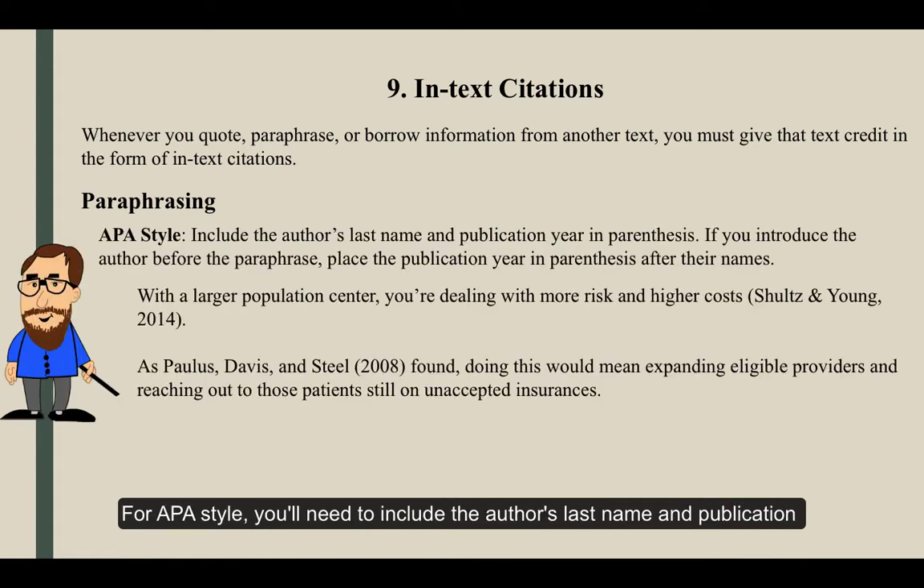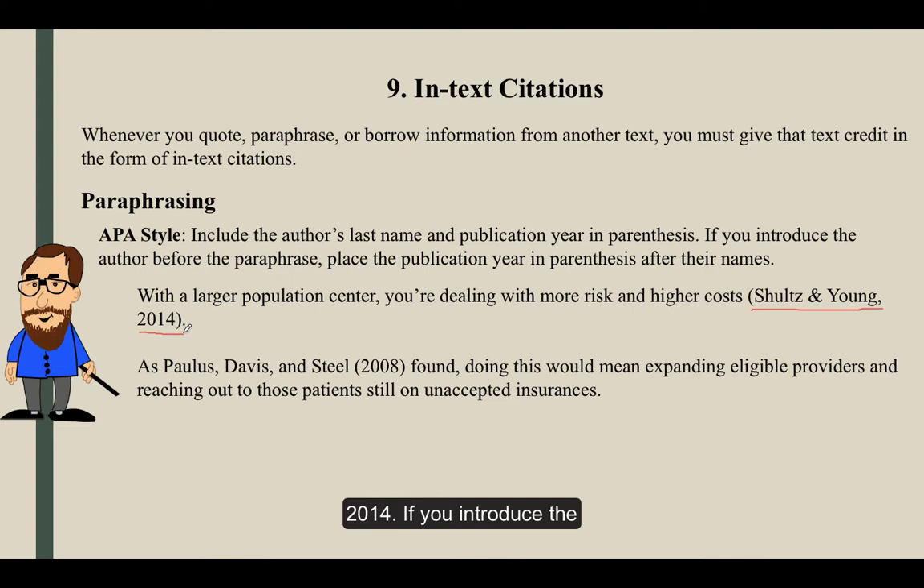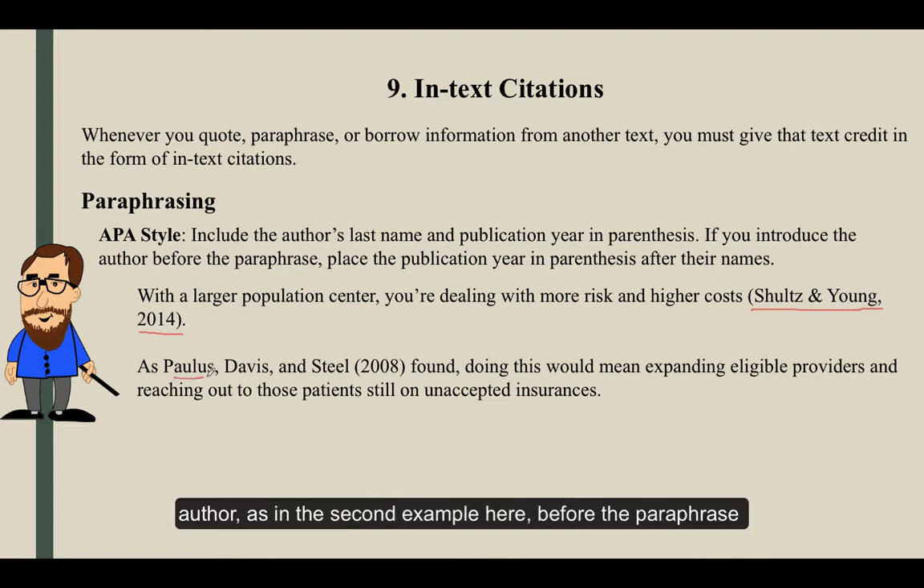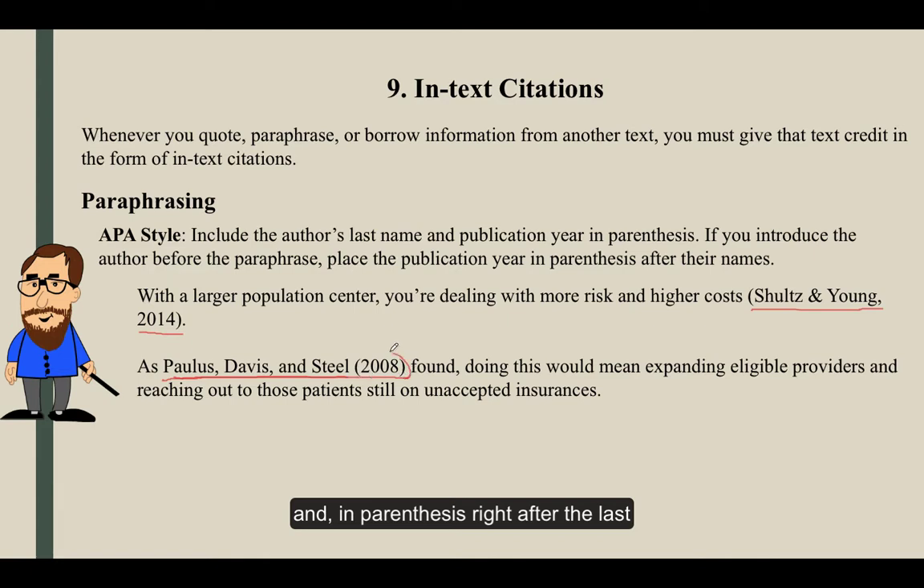For APA style, you'll need to include the author's last name and publication year in parentheses, as you can see here with Schultz and Young, 2014. If you introduce the author, as in the second example here, before the paraphrase, make sure to place the author's last names here and in parentheses right after the last author you place the publication year.